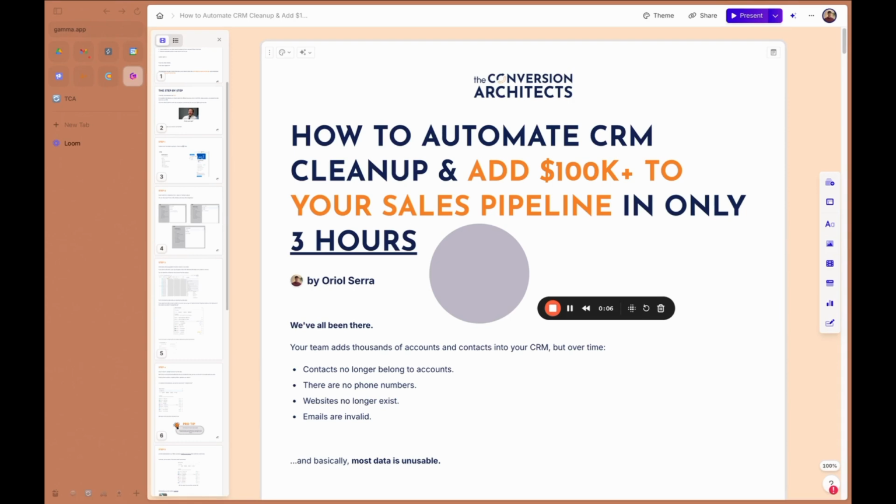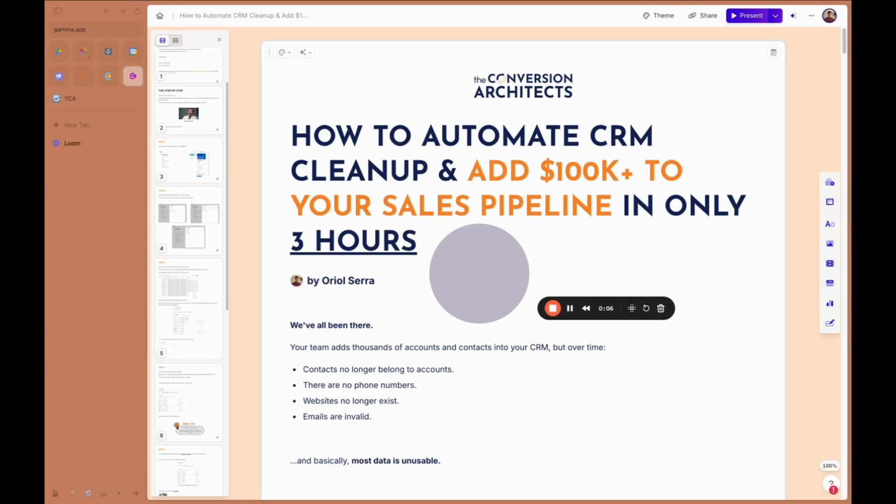I'm Oriol, I'm the founder of The Conversion Architects, and we help B2B companies automate their sales flows. Our clients include LiveSwitch, Turnkey Lender, and Feedly, and we've implemented over 5,000 Clay tables, sent more than 1 million cold emails, and saved sales teams thousands of hours. This method works, and I'm going to break it down step by step.